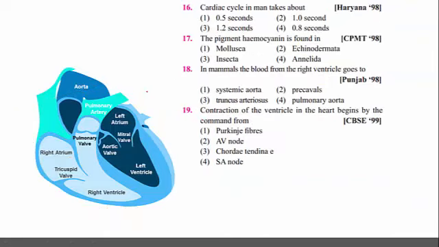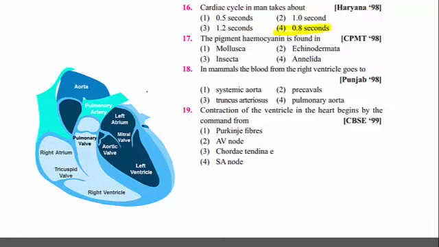Cardiac cycle in man takes about, previously we only discussed about this one. The total time taken for the cardiac cycle is 0.8 seconds.